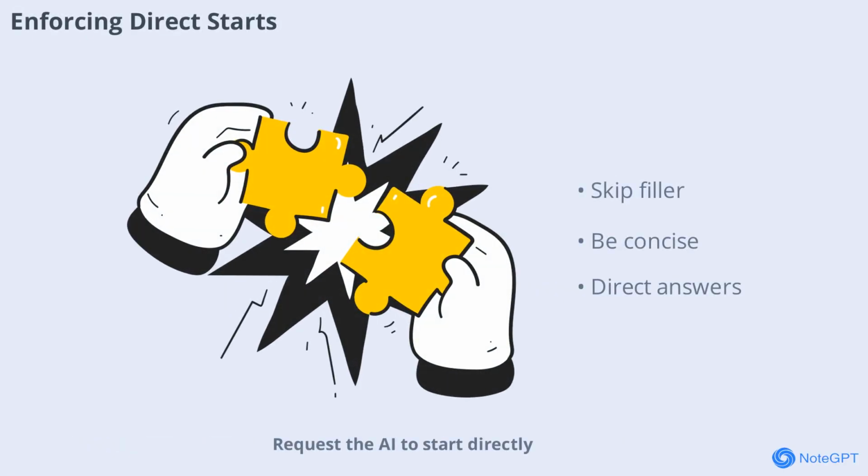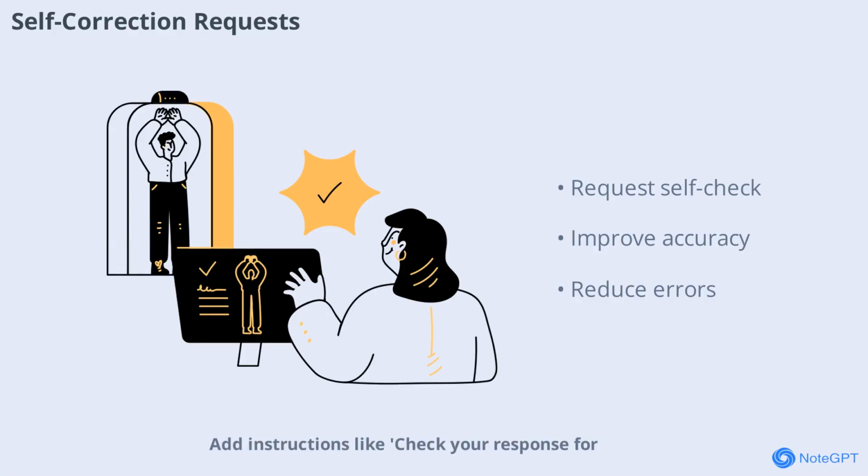Request the AI to start directly with the answer, no introductory filler or greetings. For example, start directly with the answer. This keeps responses concise and to the point. Add instructions like check your response for factual accuracy and logical errors before providing it. This encourages the AI to review its own output, leading to higher quality answers.